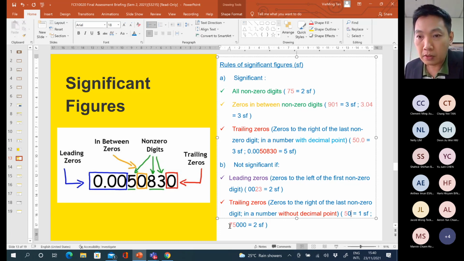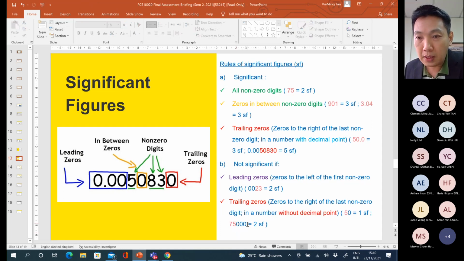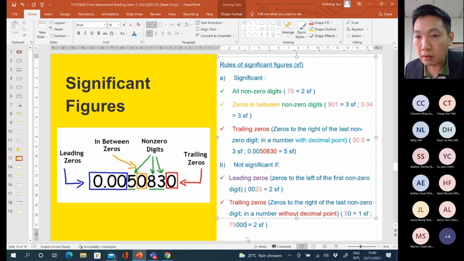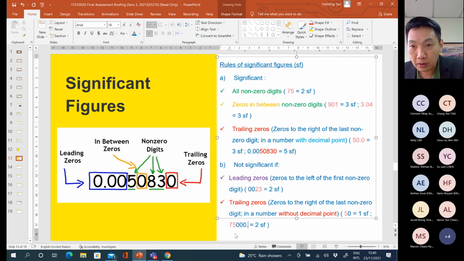Okay, so for this also the same. We have 75,000. After this 0, there is no decimal point. So that means for this number, there is only 2 significant figures. Now you may ask me, how about if the question is like this? Let's say we put a point, like this. Okay, let's say this is the question given.